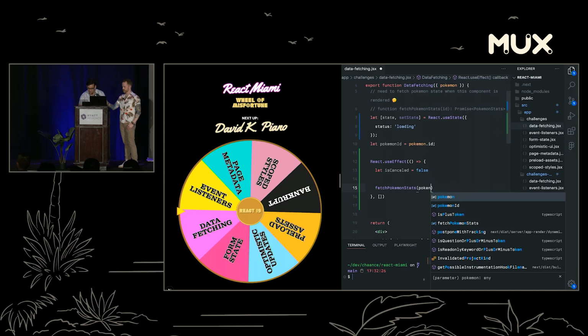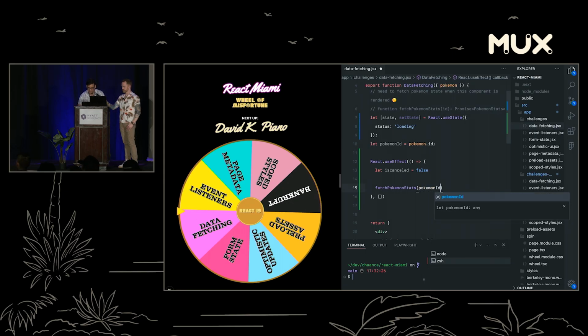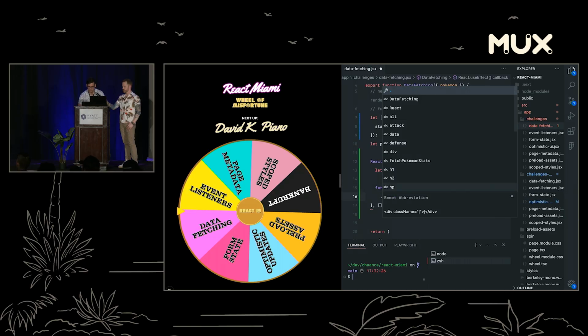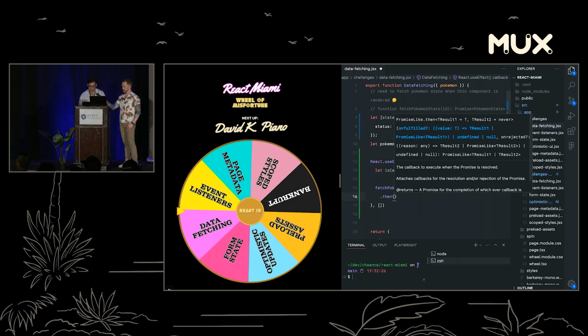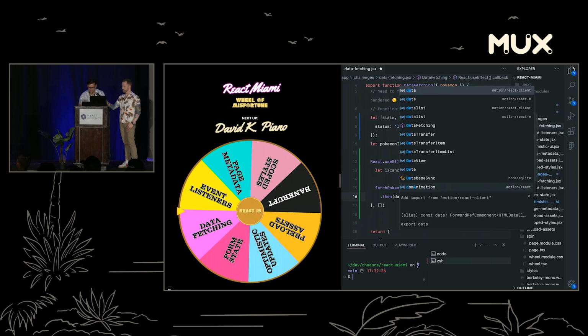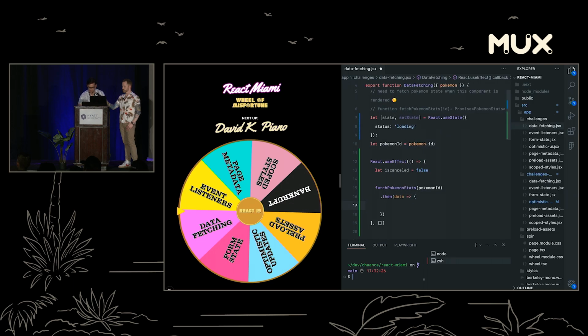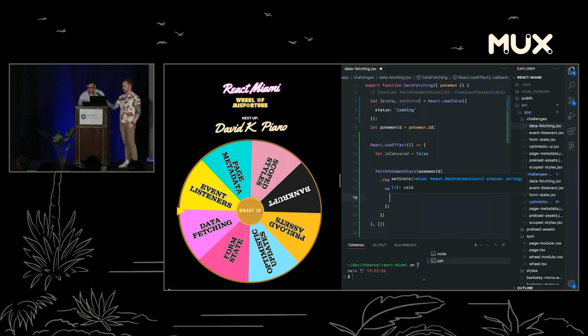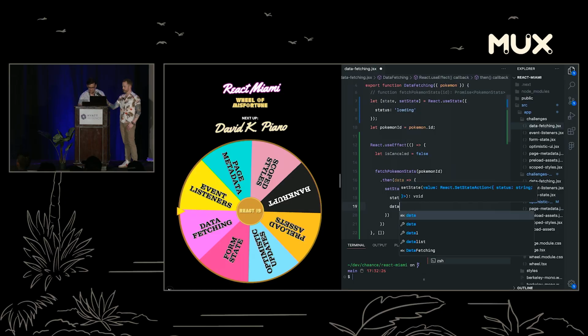So, Pokemon ID, and then we're going to go old school and do .then, and then we have our data. With that data we're going to setState, with a status of, I don't know, success, and pass in our data. But that could also fail, so you have to keep that in mind too.